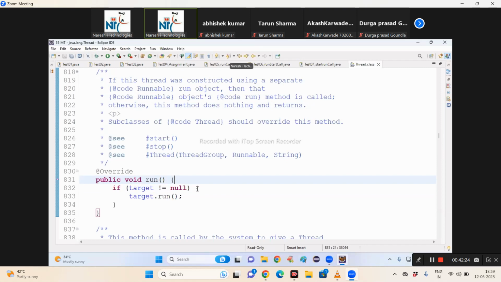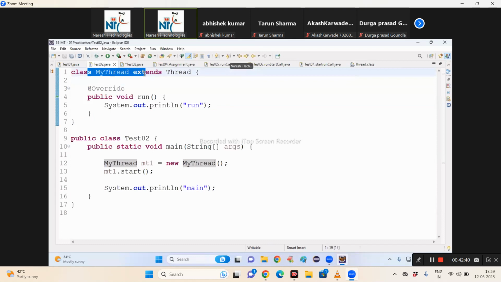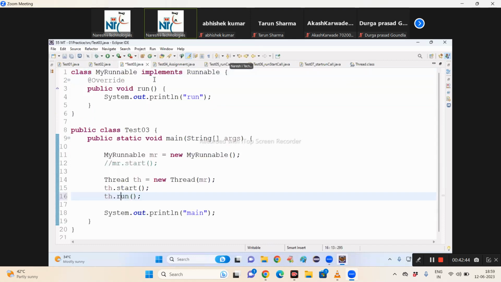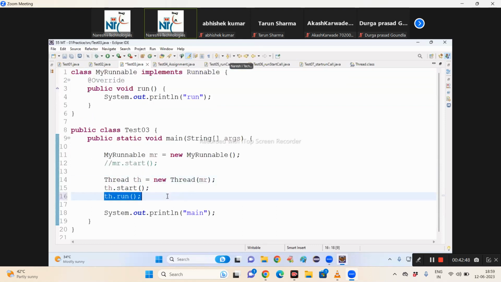How is the run method executed from my Runnable class? The run method is executed from my Runnable class because inside the Thread class run method, my Runnable class run method call is there. So final question, how is the run method executed from my Thread class? Because it is overriding. Next, how is the run method executed from my Runnable class? Because it is called from the Thread class run method. That's it.